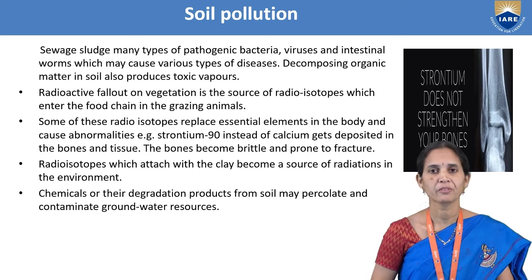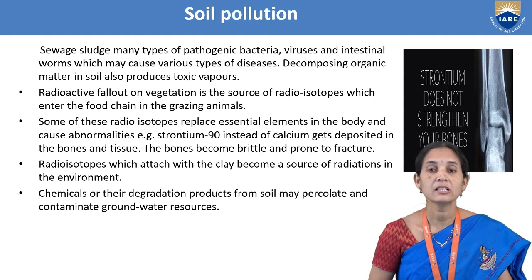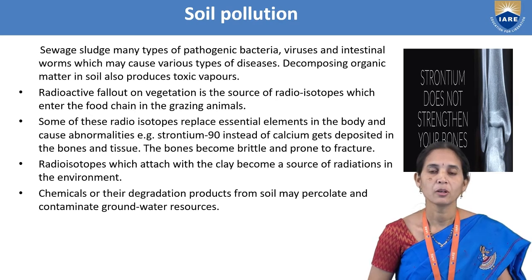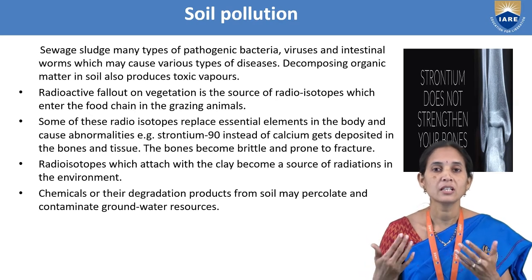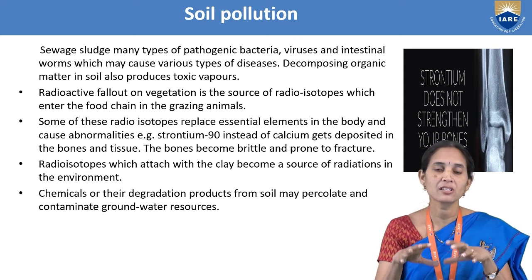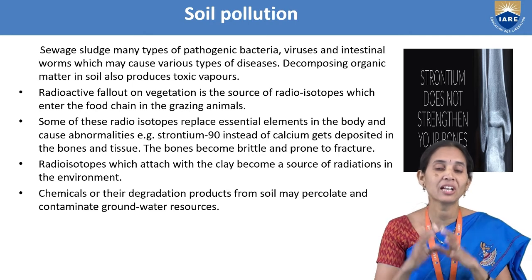For example, strontium 90 instead of calcium gets deposited in the bones and tissue. So the bones become brittle and prone to fracture. Means in our body, instead of calcium, what is there? Strontium 90 is there, and that is a radioactive element.